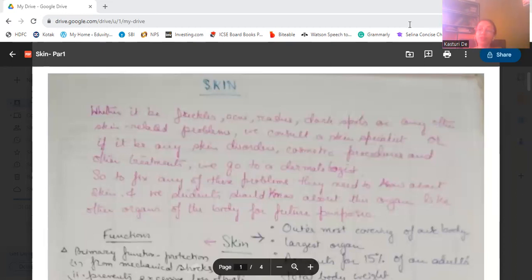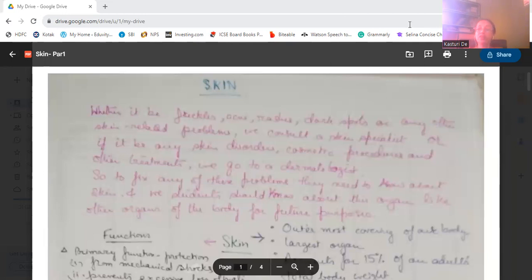To fix any of these problems, how this happened and what is happening on the skin has to be known. For that reason, we need to know what skin is. We students should know about the organs; the skin is also an organ, and so are the other organs of the body, for future purposes.